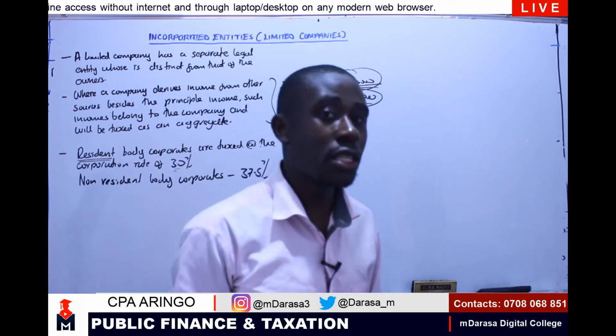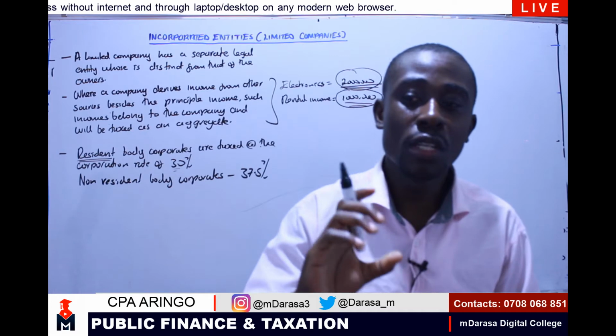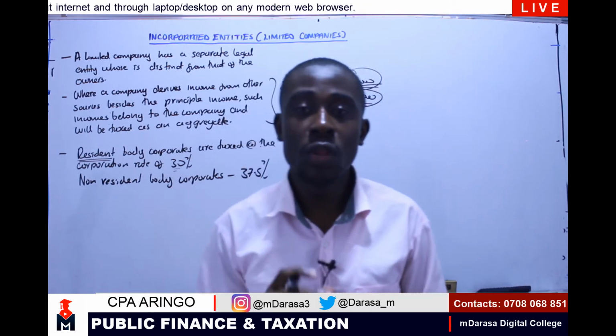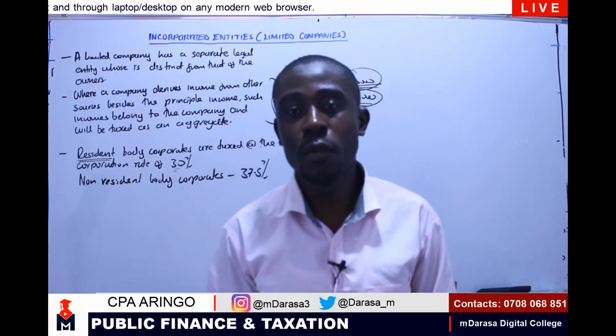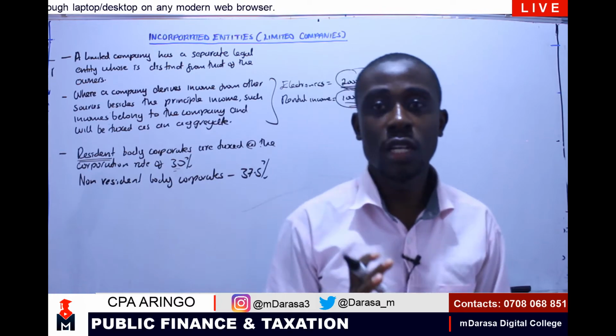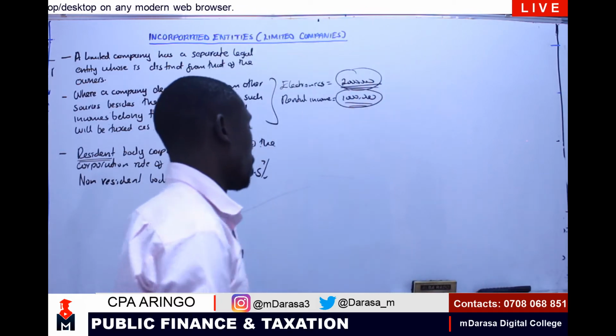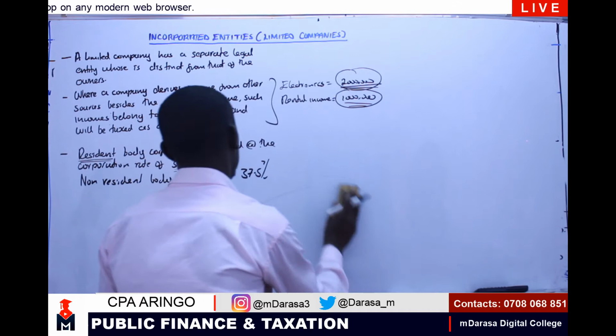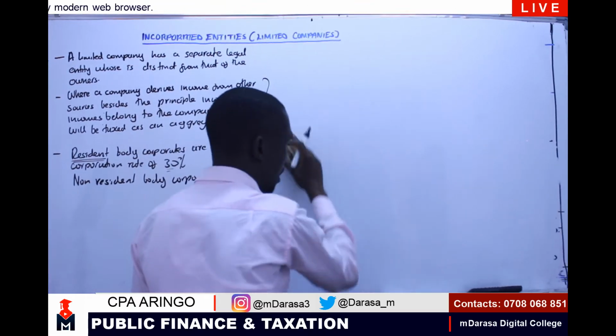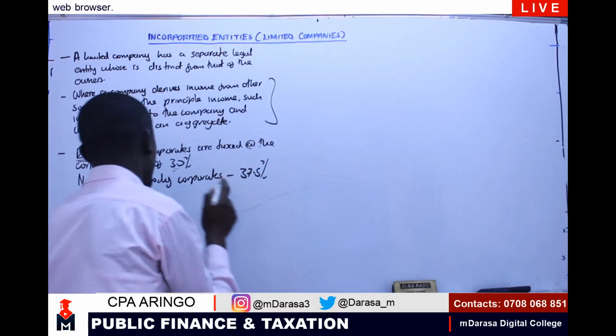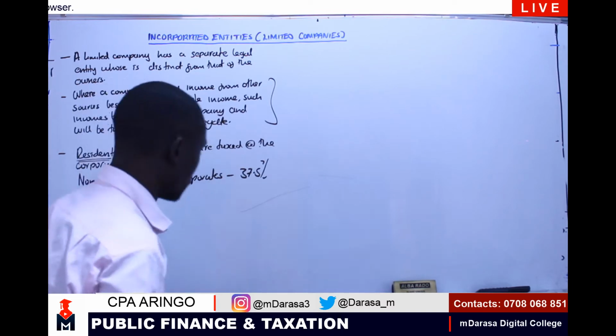If it's a newly listed company, we normally have different categories depending on the percentage of listed shares. Of course, we had talked of that in our previous classes. Remember, this is what is being applied.